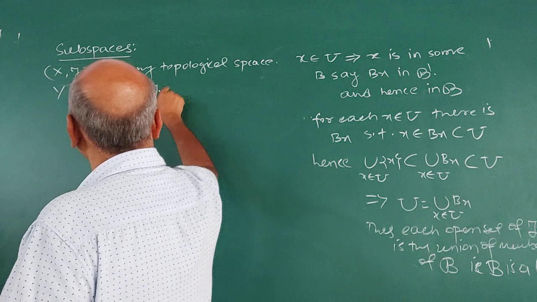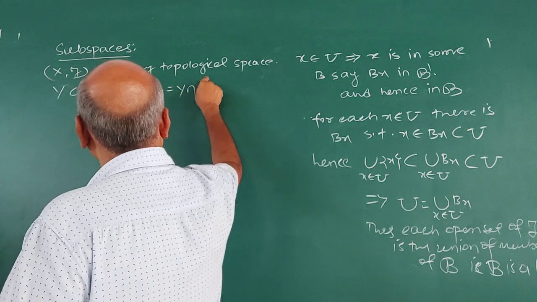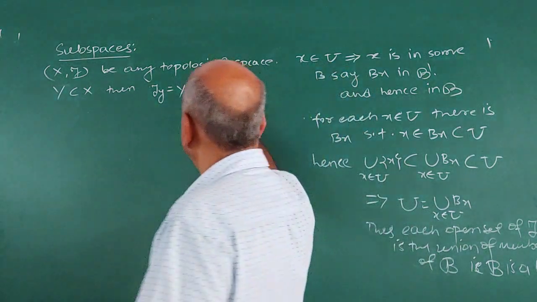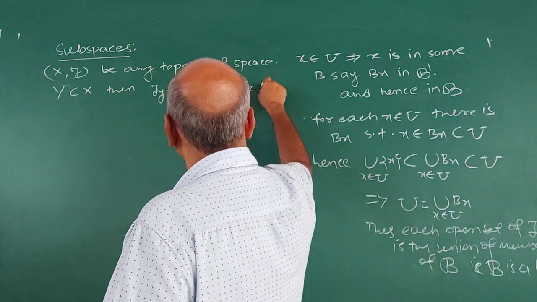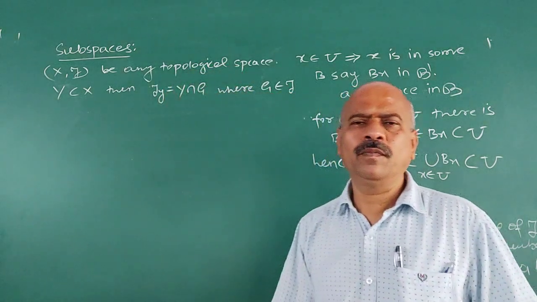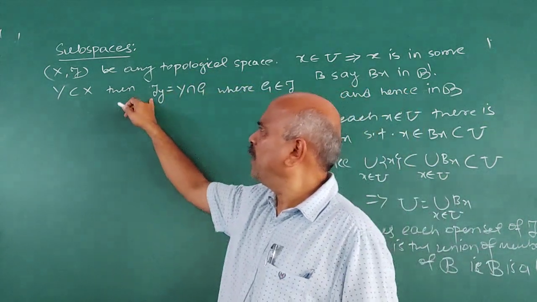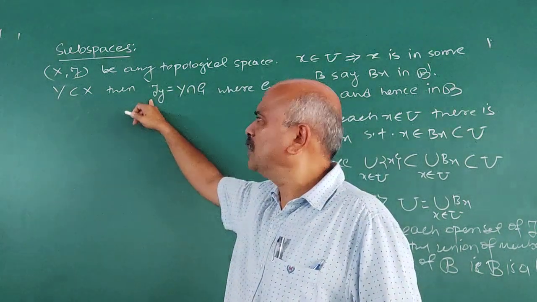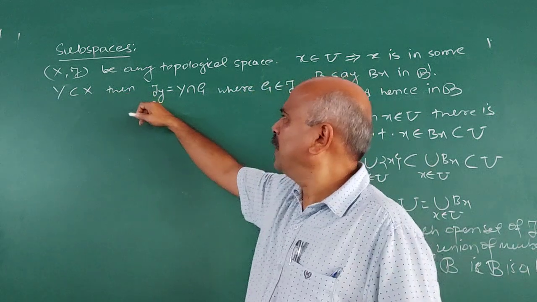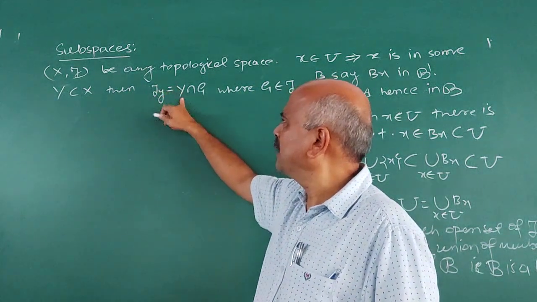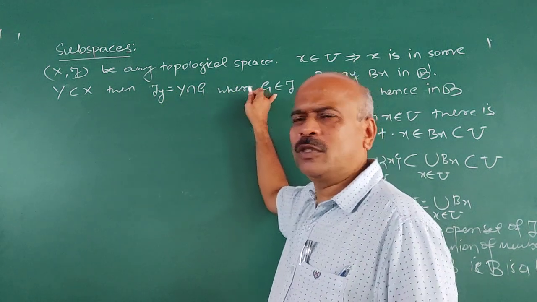Suppose (X, tau) is any topological space, Y is a subset of X. Then we define tau Y as the family of sets Y intersection G, where G belongs to tau. That is, the collection of subsets of Y is denoted by tau Y, and it is equal to Y intersection G, where G belongs to tau.